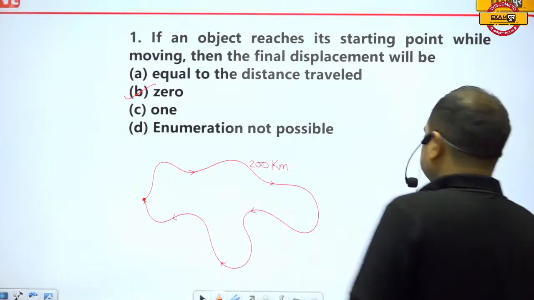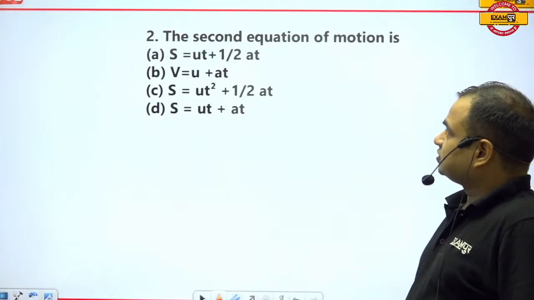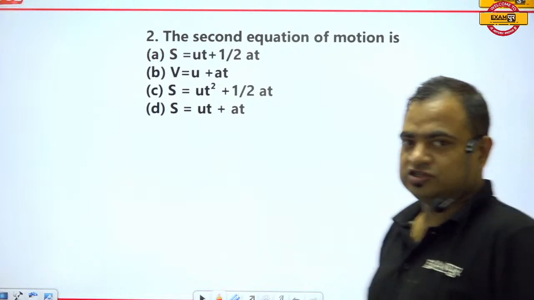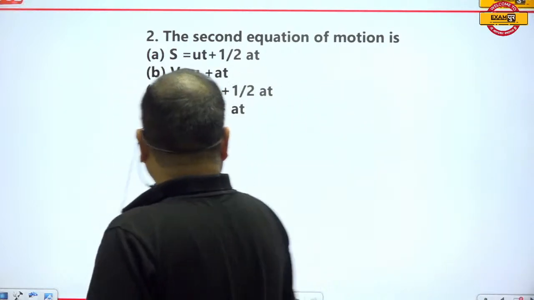So now let's move to another question. The second equation of motion is the second equation of motion.